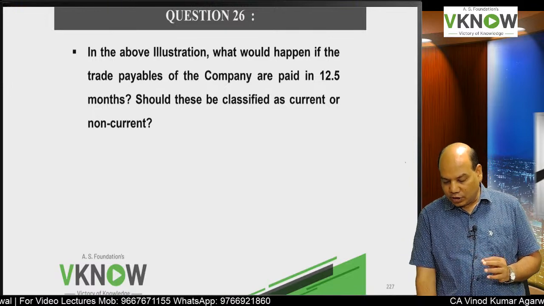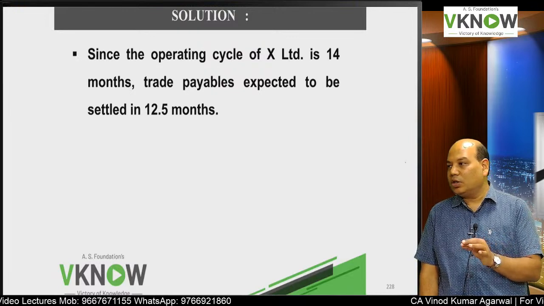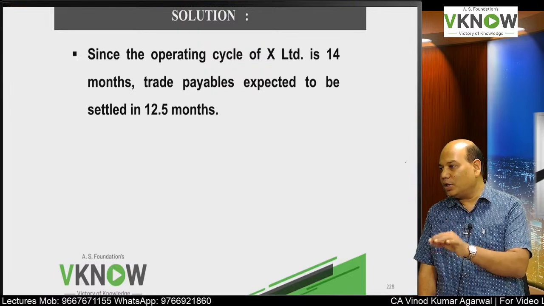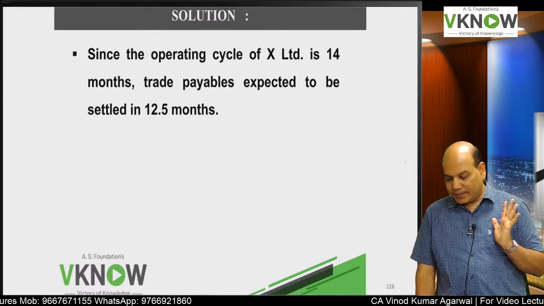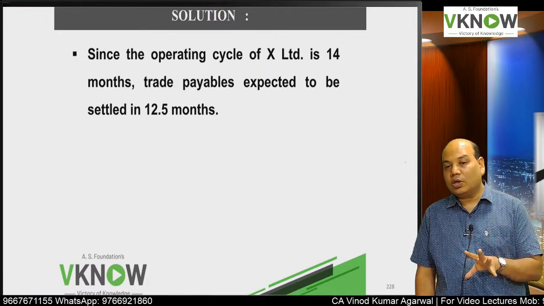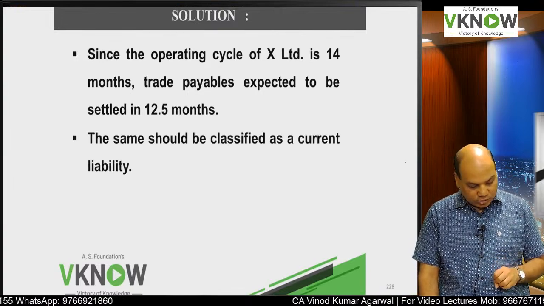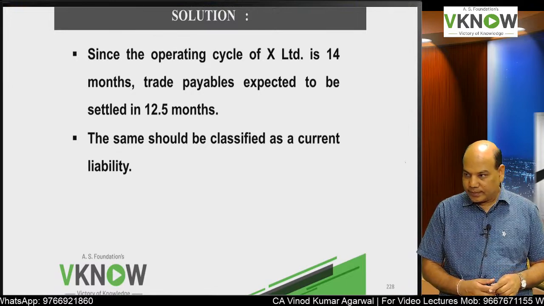So the definition of current liability says if it is expected to be settled within normal operating cycle period. So the answer is, because it is going to be settled within normal operating cycle period, it will be treated as current. Write down the answer.